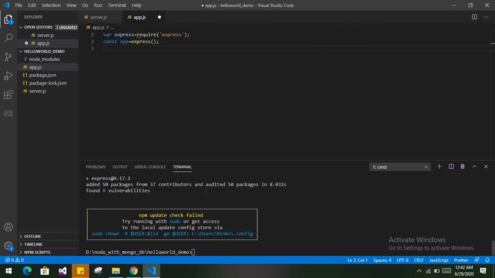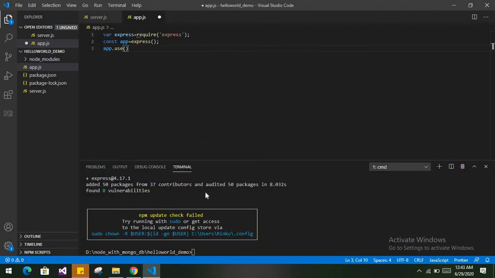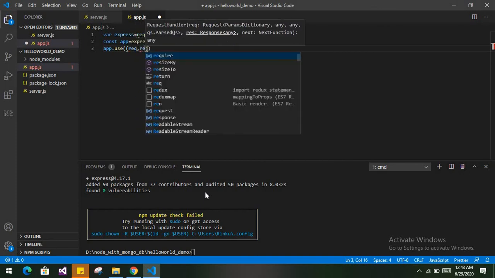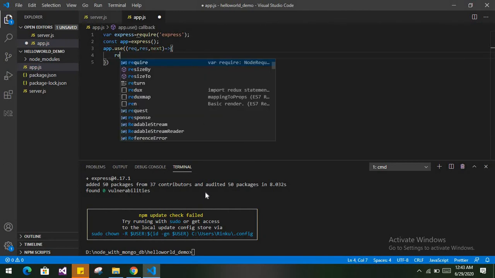Now when the client sends a request, we handle it with app.use. In that we have three parameters: first request, response, then next. Here you will send the response.